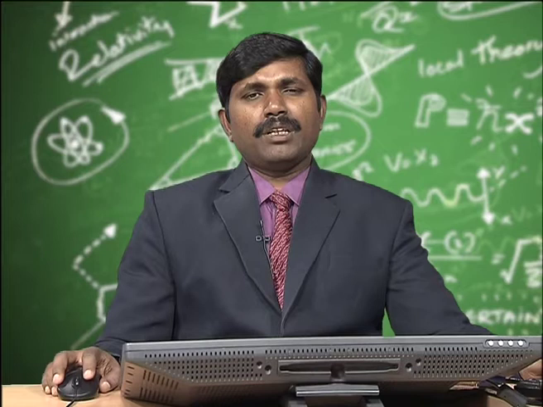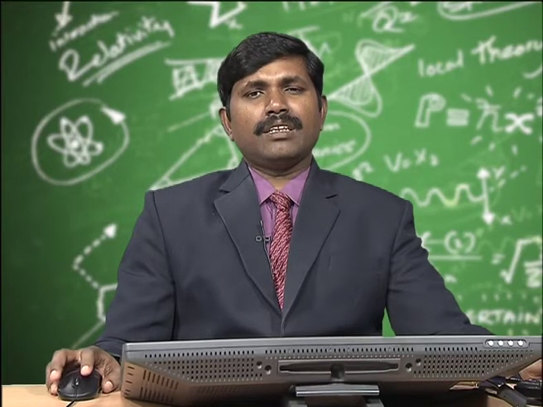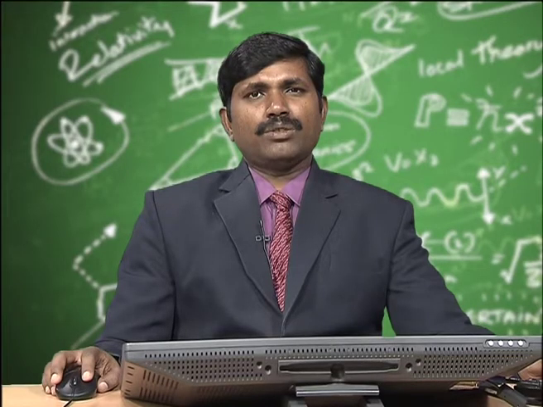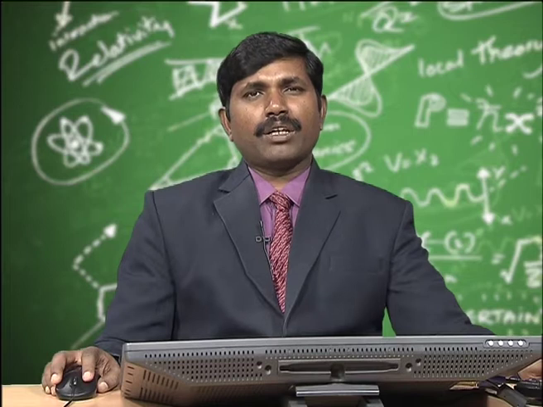The next application of Kirchhoff's law is Fraunhofer lines in the solar spectrum. If you examine the solar spectrum, you can find a series of dark lines or black lines in a bright background.